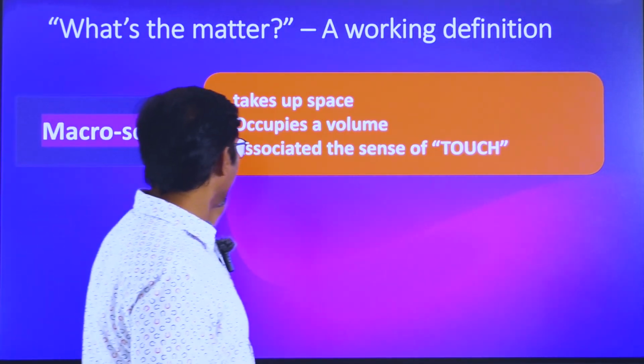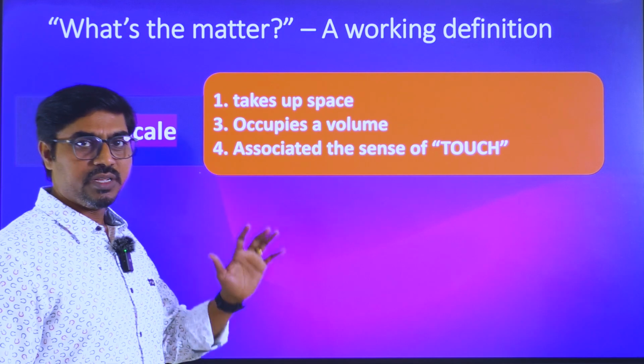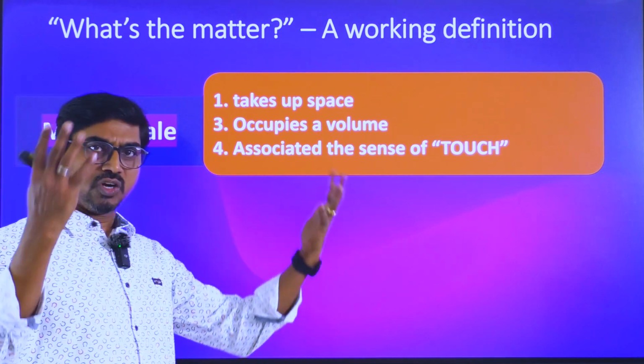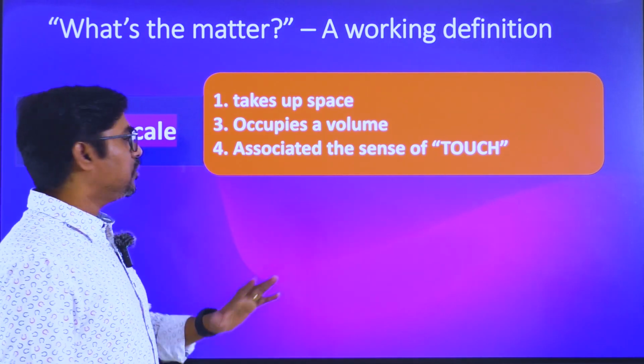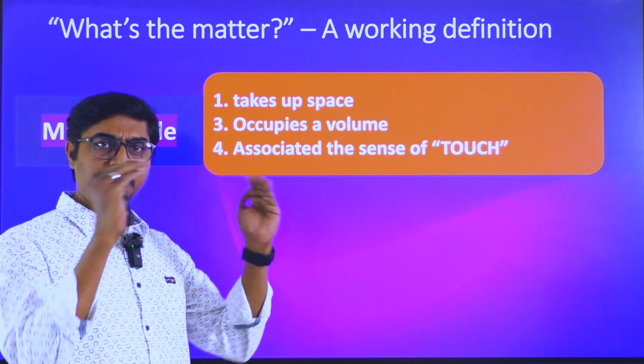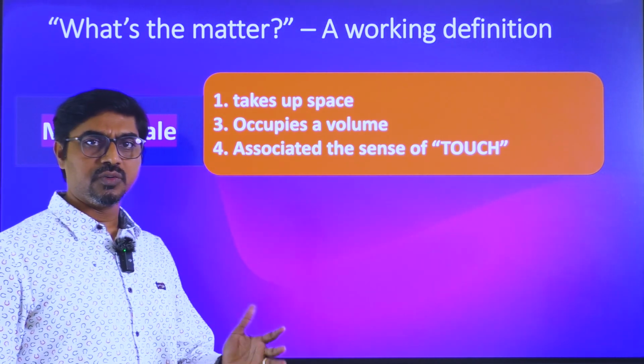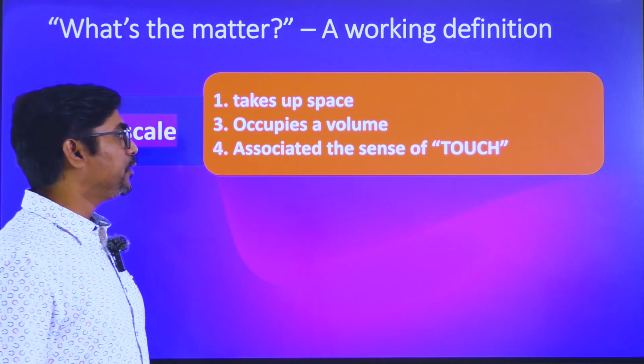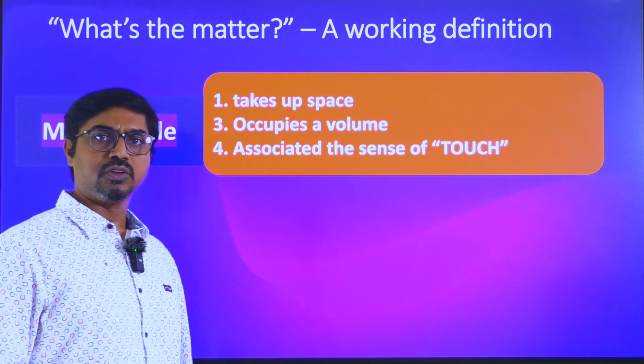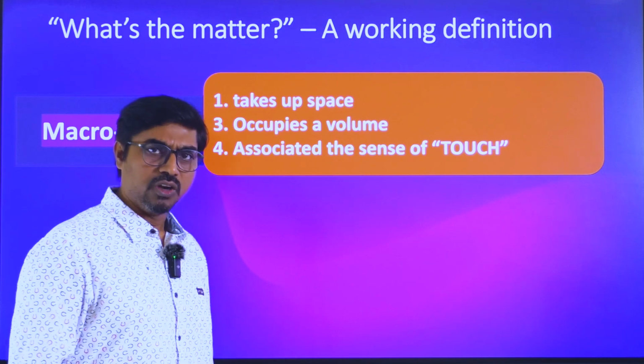One is the macro scale. In macro scale, meaning a daily life situation or a bigger scale if you consider, matter is something which occupies space. It will have a volume. Volume need not be definite. If it's a solid or liquid, it will have a defined volume. But if it's a gas, it can occupy any amount of volume. But it will definitely have a volume.